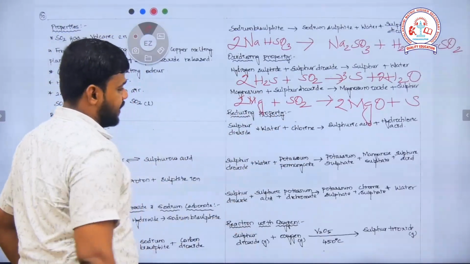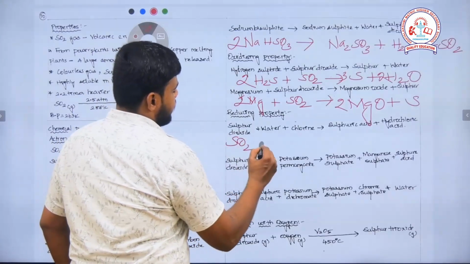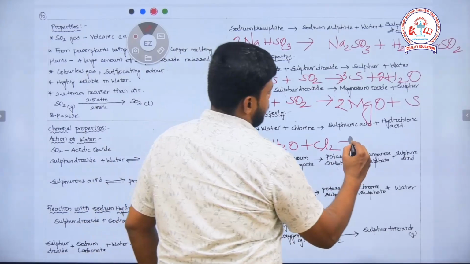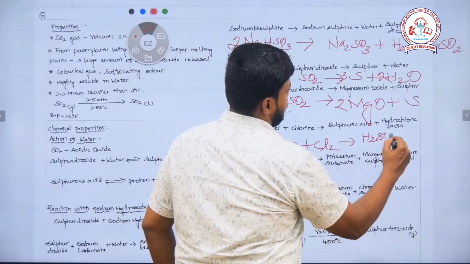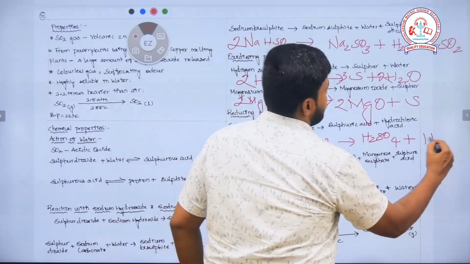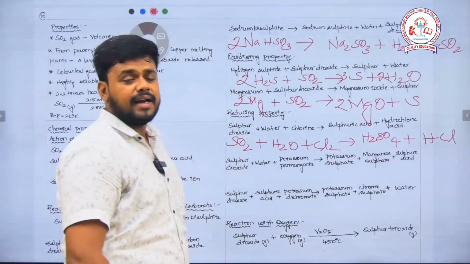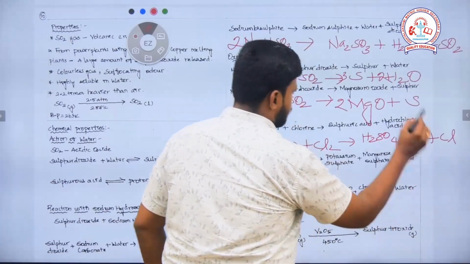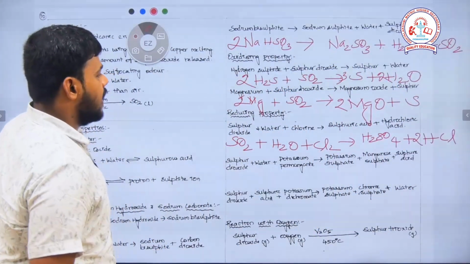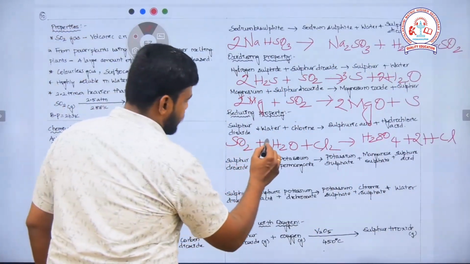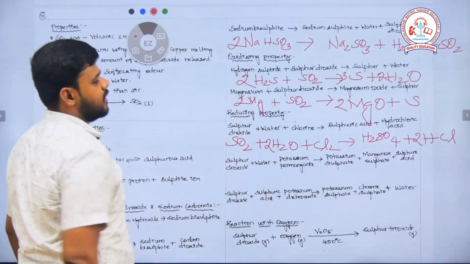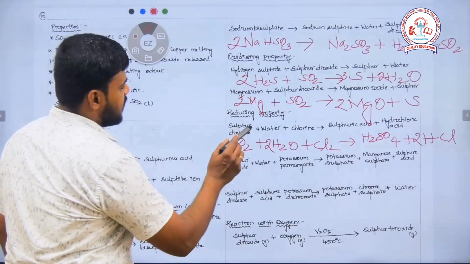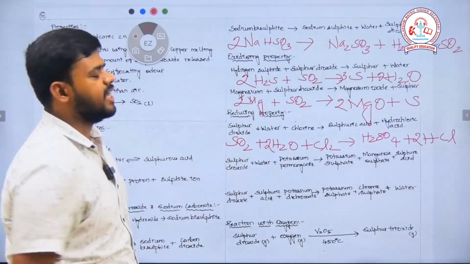The next one, reducing property. Sulfur dioxide reacts with the water molecule and chlorine to form sulfuric acid along with hydrochloric acid, H2SO4 and HCl. So I need to balance it. Chlorine here it is 2, so I will make it 2, fine. Hydrogen there it is 4, so I will make it 4 by making it 2 here, fine. Sulfur 1. Oxygen I need to check: 2 plus 2 is 4, there also it is 4, the equation is balanced.